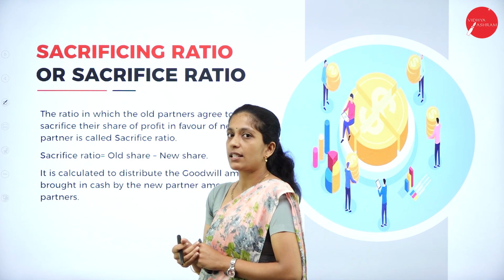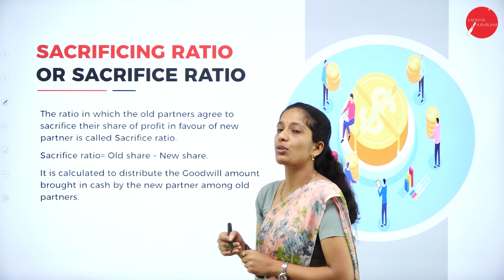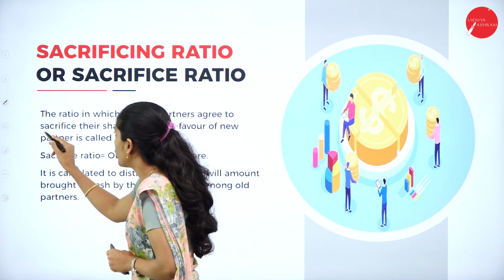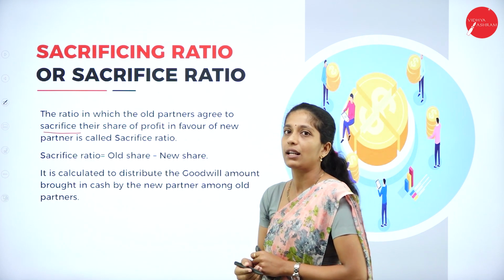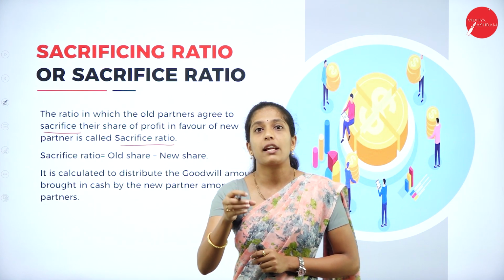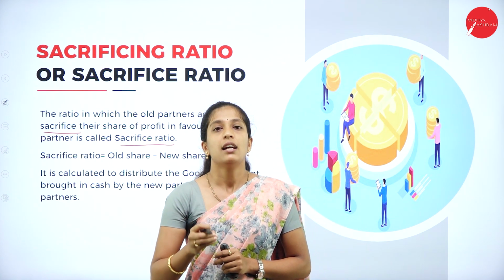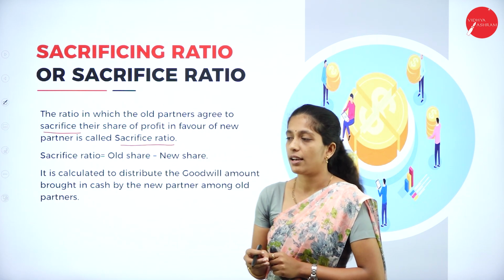So what is sacrifice ratio? The ratio in which old partners agree to sacrifice their share of profit in favor of the new partner is called the sacrifice ratio.